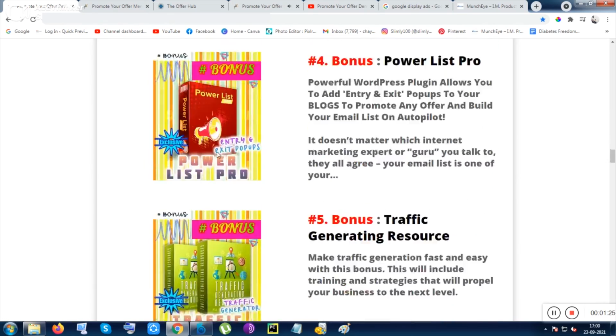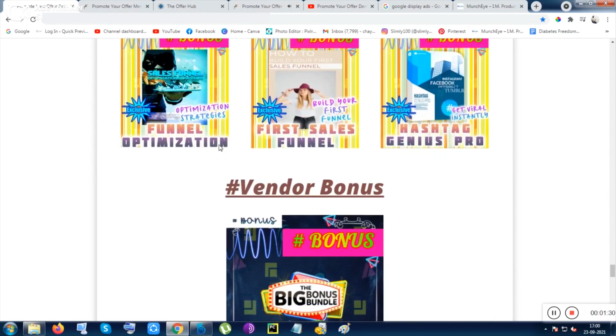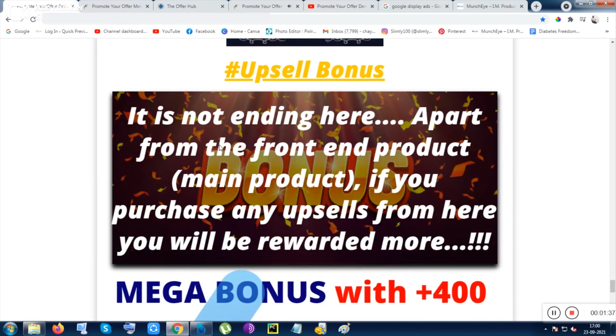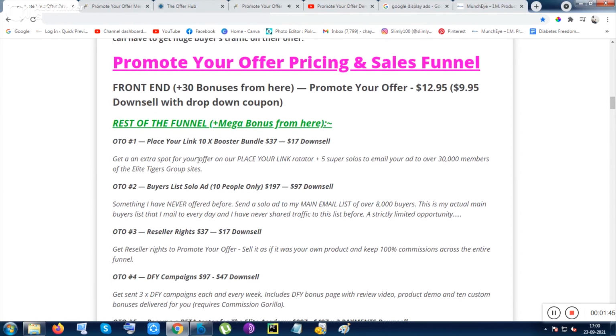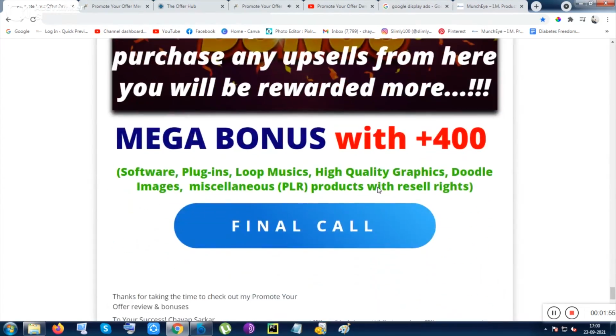So these bonuses now we are watching, total 29 bonuses will be given to you inside front-end product. Like let me show you, these are the front-end bonus, and there are some vendor bonus also, that will be given to you by default from the vendor. And there are some upsell bonus if you purchase any of the upsells apart from the front end. Now what are the upsells? Let me show you. So these are the upsells. Okay, upsells also has a downsell. You can also purchase the downsell. You will be given the 400 plus stuffs. Okay, so this is the 400 plus stuffs.